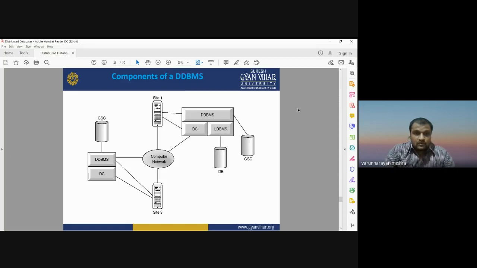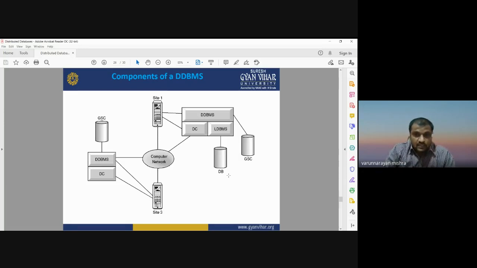Okay, so this is the figure. This figure is showing the components of a distributed database management system. The distributed database management system has multiple components, like databases that can be stored at different locations, different sites, that is site 1, site 2, site 3, site 4, site 5, site n. Okay, and the distributed database management system has the information or the database that can be combined, that can be interconnected using some computer network.